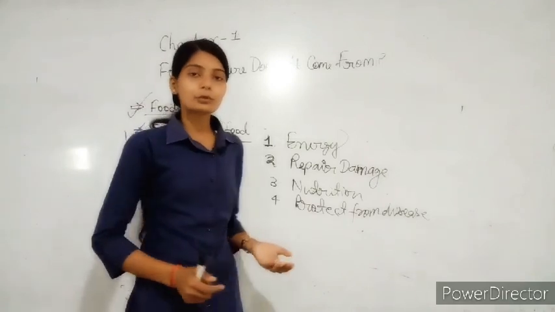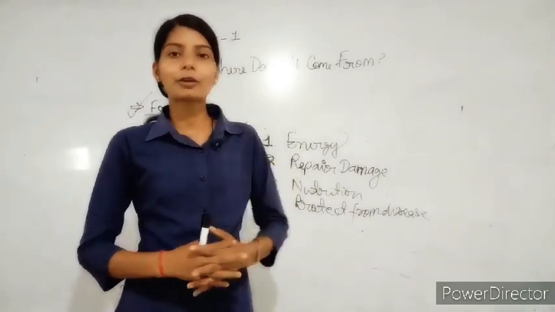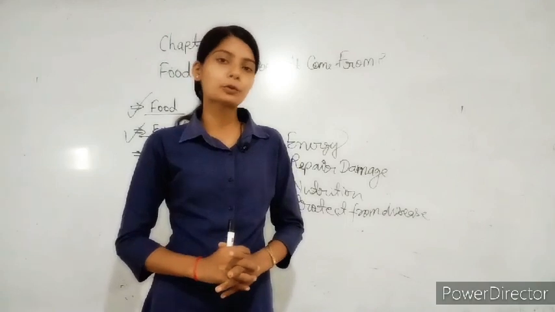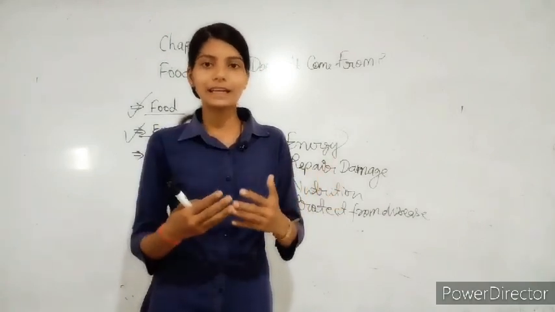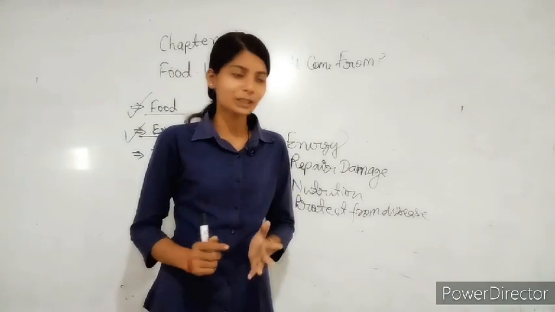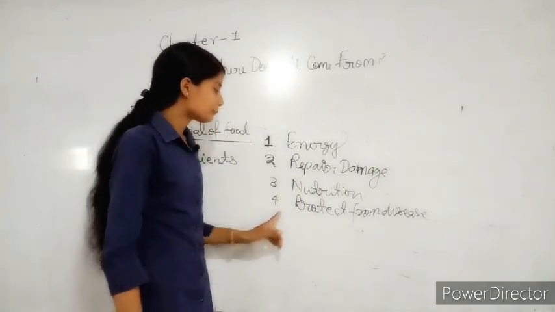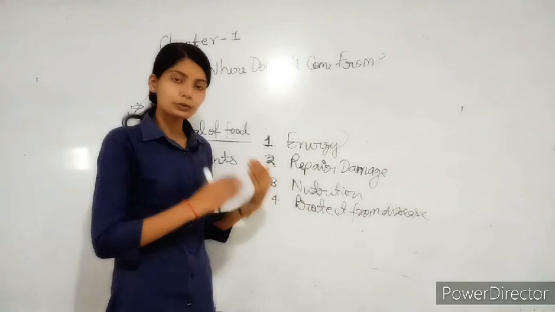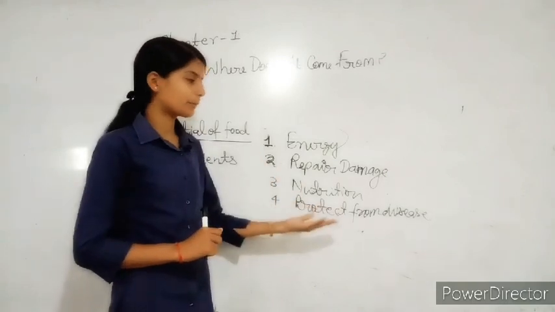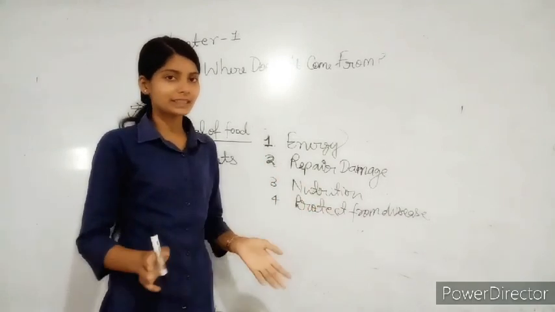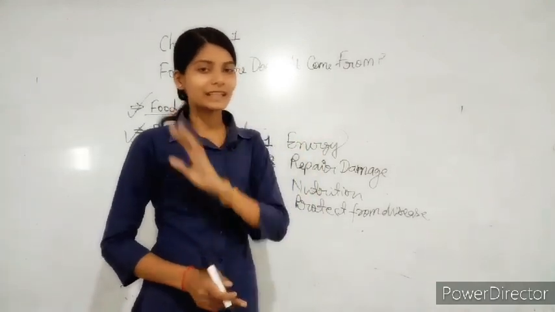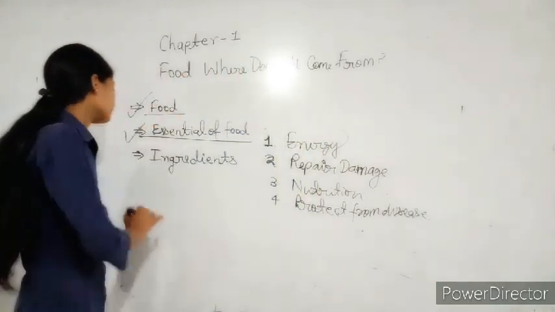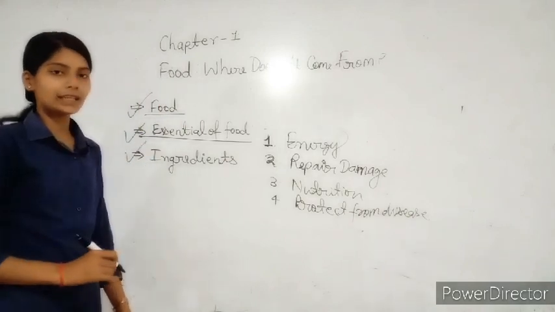And you know that protein is the body-builder of our body, because through protein our body cells grow continuously and very fast. Okay. And next, food protects us from many diseases. Okay, does everybody understand? So this topic is completed, but if you have any problem, then tell me immediately. Okay, so your new topic will be ingredients.